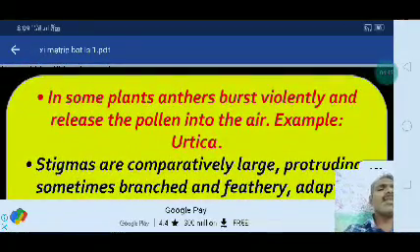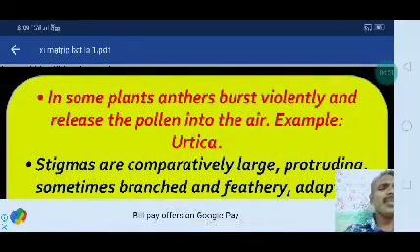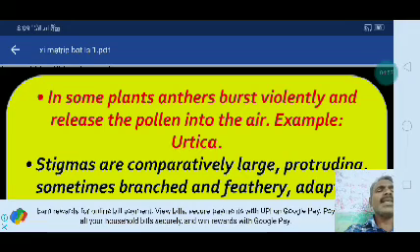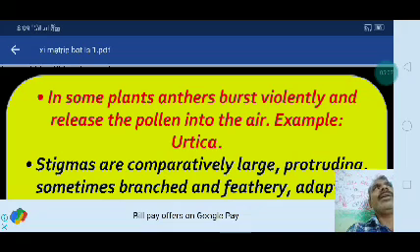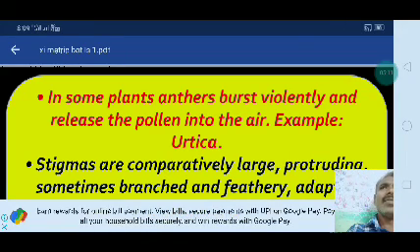In some plants, anthers burst violently and release the pollen into the air. Example, Urtica. In Calotropis also this kind of activity occurs. In some plants like balsam, this kind of pollen grain dispersal also occurs.